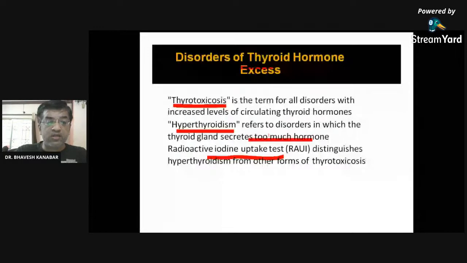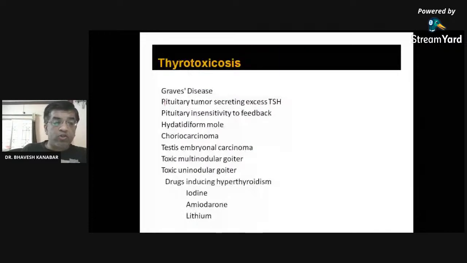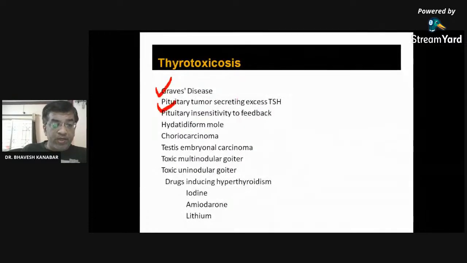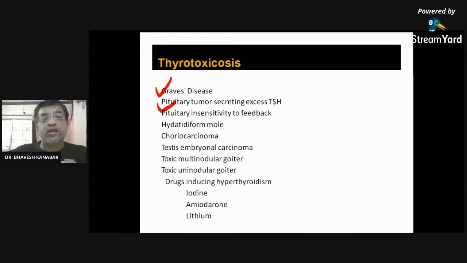Then there are causes of thyrotoxicosis. Most commonly Graves' disease, and a pituitary tumor which secretes excess TSH. As you know, thyroid stimulating hormone is secreted from the anterior pituitary. If there is a tumor of the pituitary gland, there will be excess secretion of thyroid stimulating hormone, which will lead to excess secretion of thyroid hormone from the thyroid gland. So that is a pituitary tumor secreting excess TSH, which leads to thyrotoxicosis.